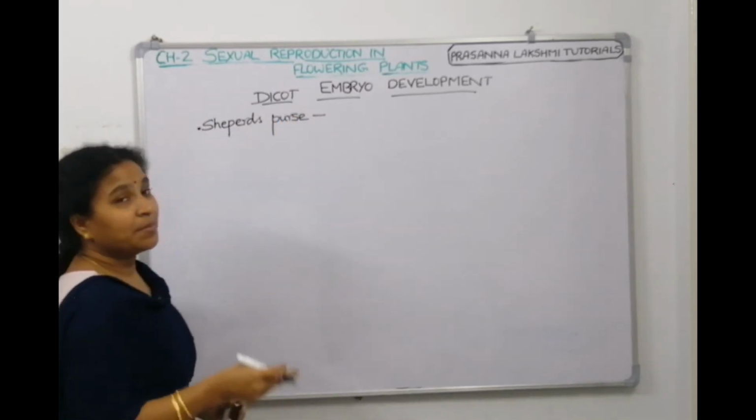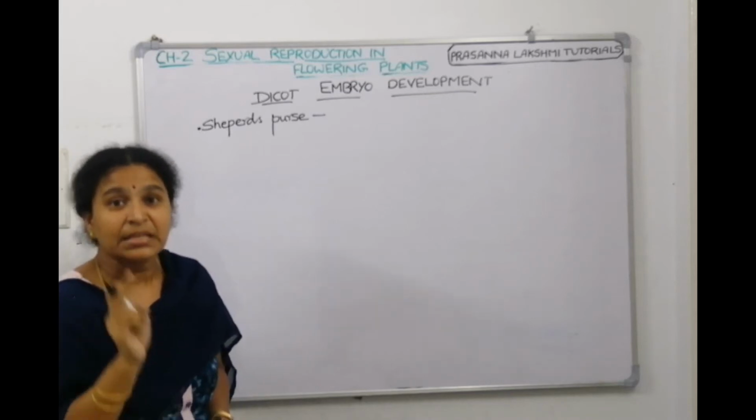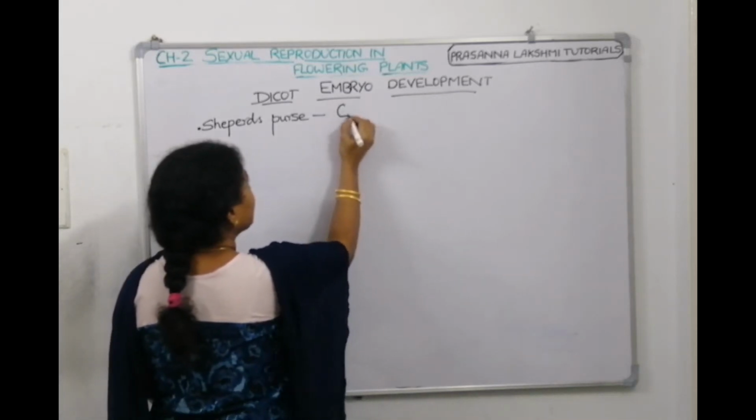Its scientific name is Capsella bursa-pastoris.